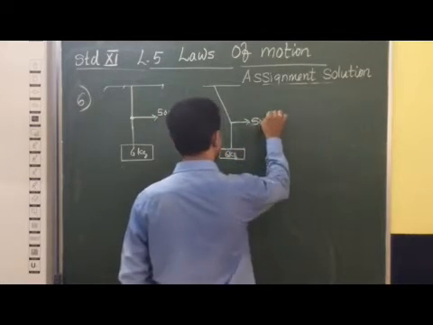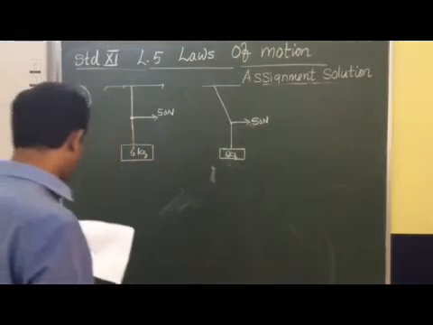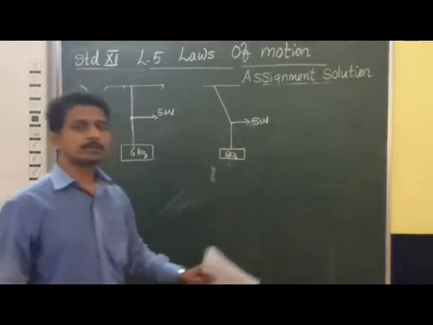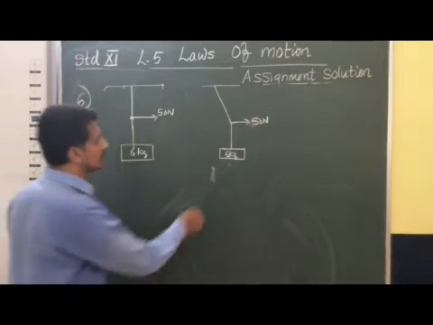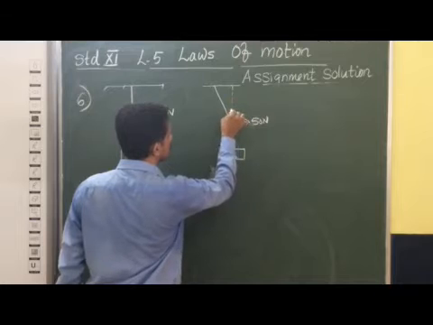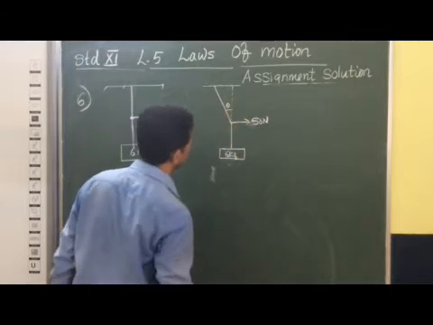So with the 15 Newton force applied, we have to find the angle the rope makes with the vertical in equilibrium. Like this, the rope makes an angle with the vertical in the equilibrium condition.